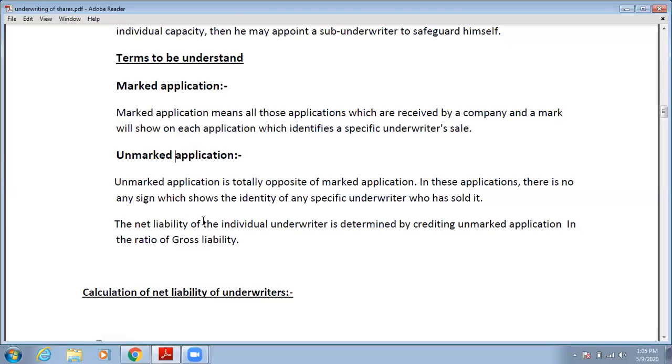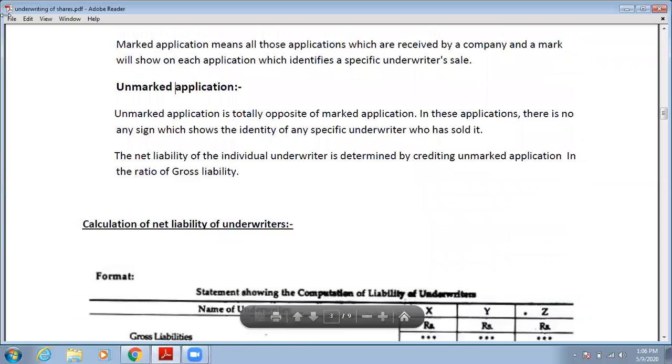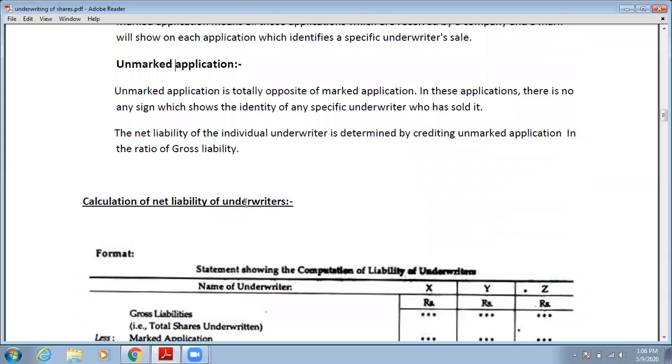Okay. The net liability of individual underwriters is determined by distributing unmarked applications in the ratio of gross liability. So the unmarked applications will be divided among the underwriters in the ratio of their gross liabilities or their total liabilities, that is, the shares which have to be taken by the underwriter. Okay, so unmarked applications will be divided among the underwriters in the ratio of their gross liability. Okay. Now let's move on to calculation of net liability of underwriters.